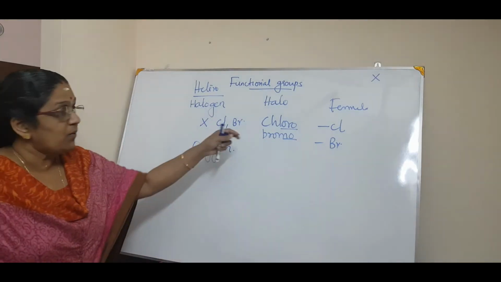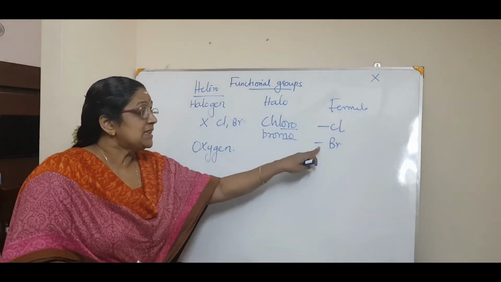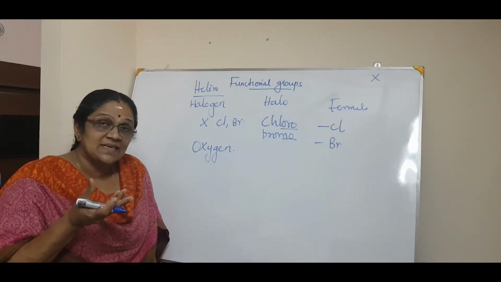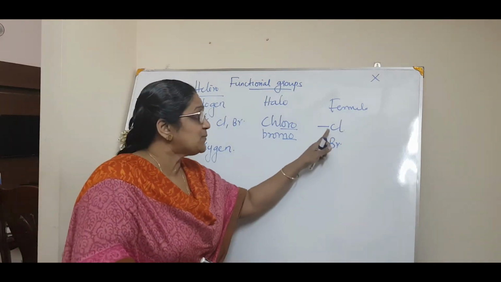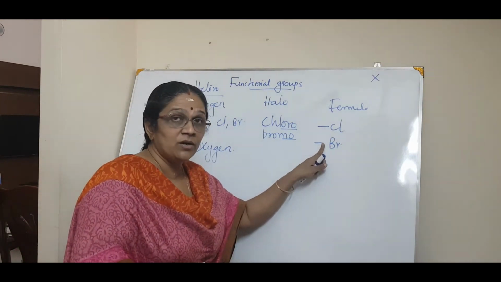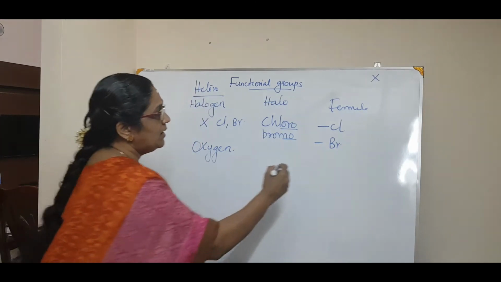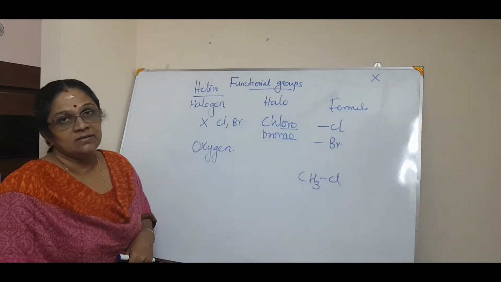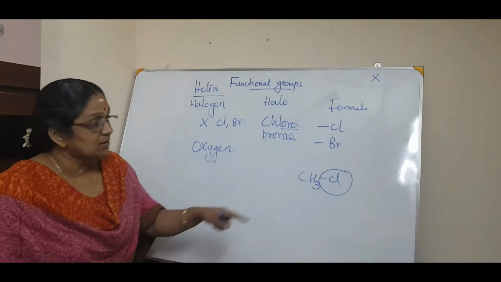You are wondering why I put this dash here. This states the free valency of chlorine and bromine, and these valencies are for combining with the carbon chain. For example, in a compound like CH3Cl, the functional group is Cl, which comes with a valency.